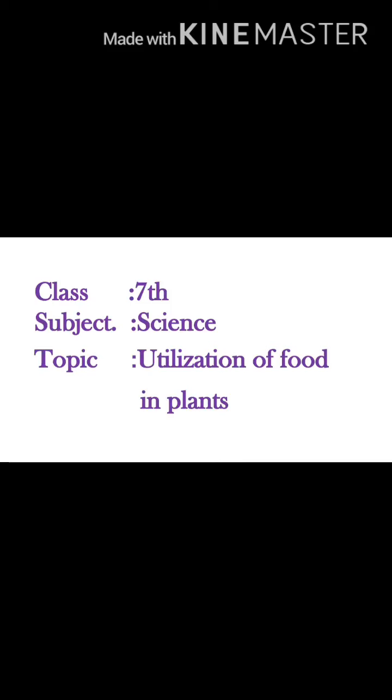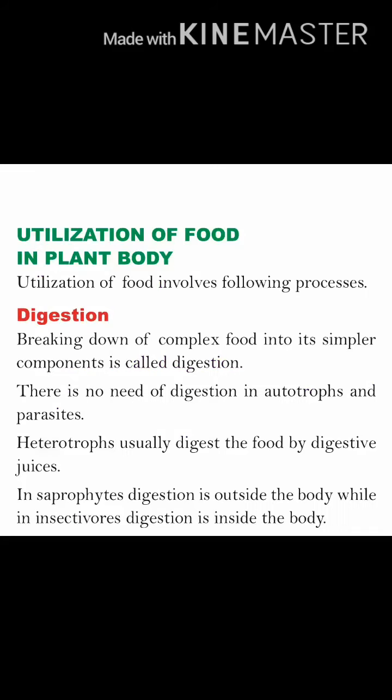Today we will continue your first chapter, nutrition in plants. In this chapter today we will complete the topic utilization of food in plant bodies. Utilization means use of food in an effective way in plants. So there are three processes: digestion, transportation and assimilation.